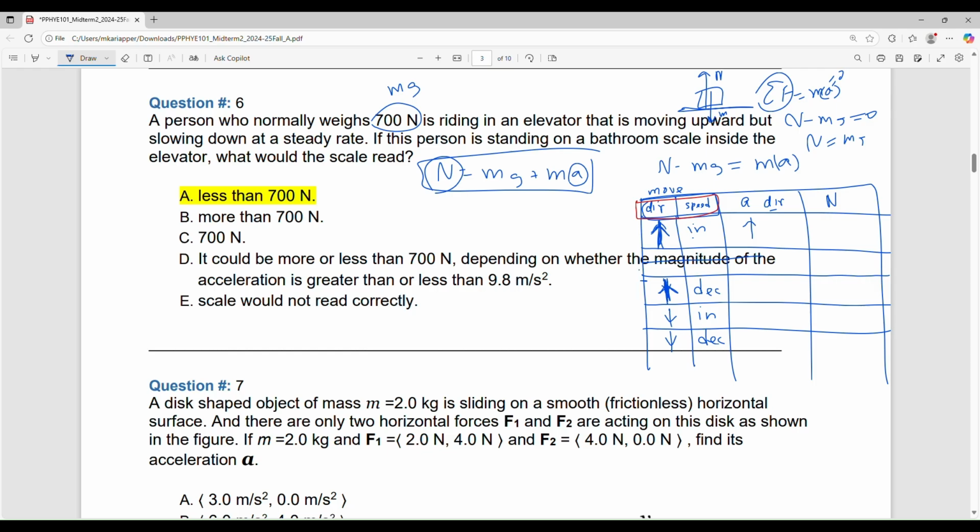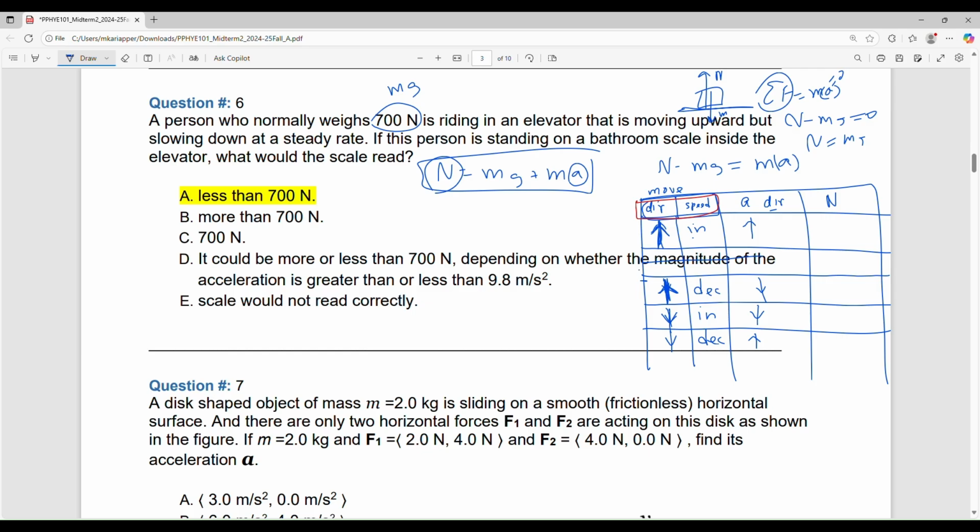What about this? Decreasing means acceleration is in the opposite direction. Now come to this. Elevator is moving down, speed increasing, so the same direction. Elevator is going down, speed decreasing, so opposite direction. Now I have the direction of the acceleration. Up direction means acceleration is positive.